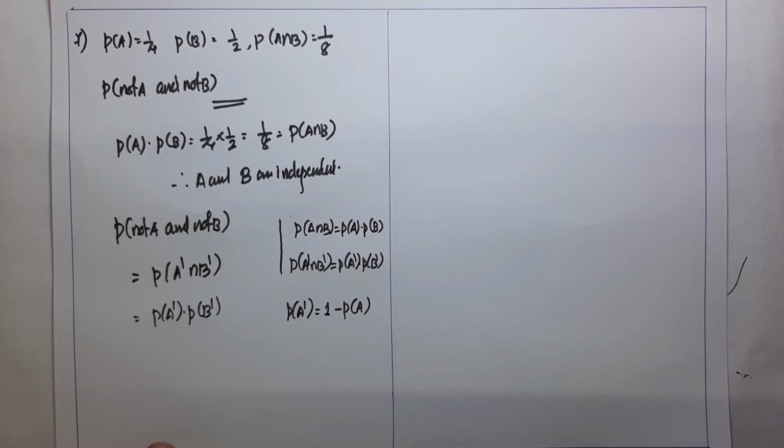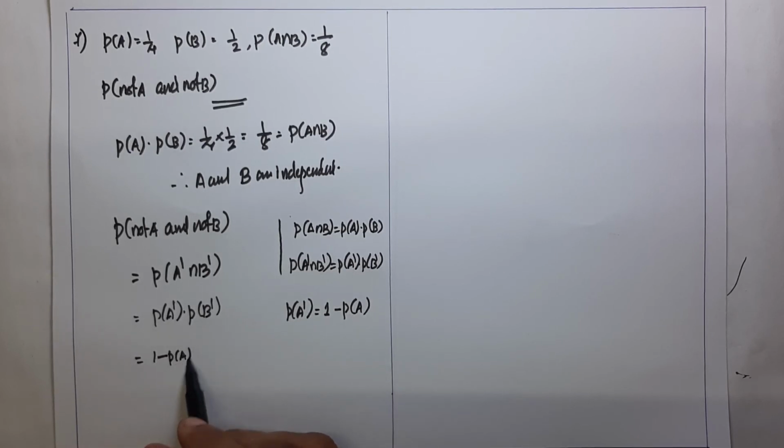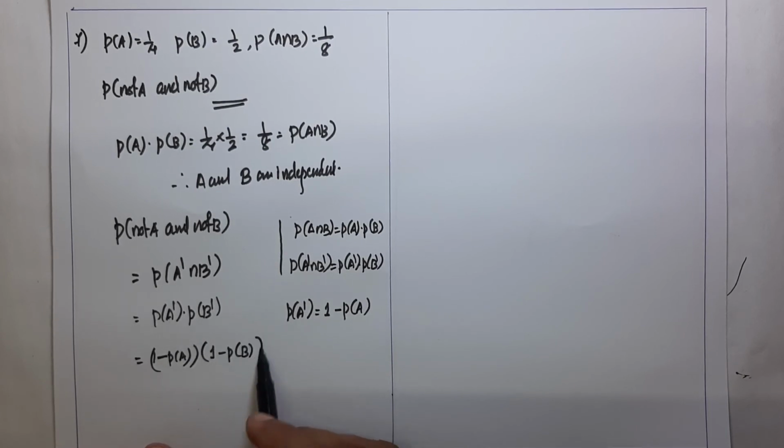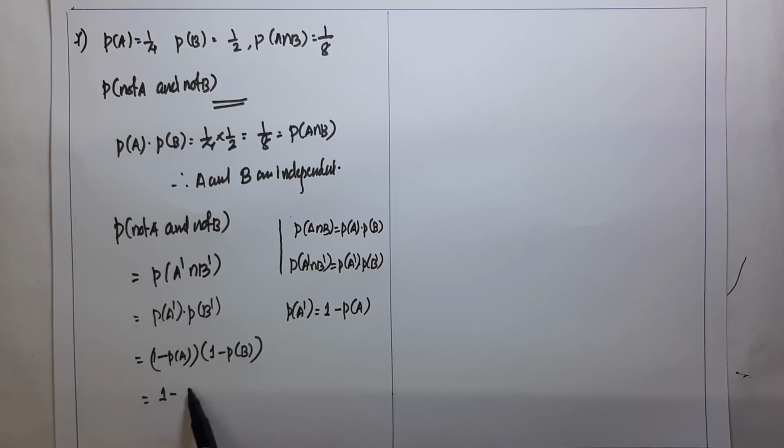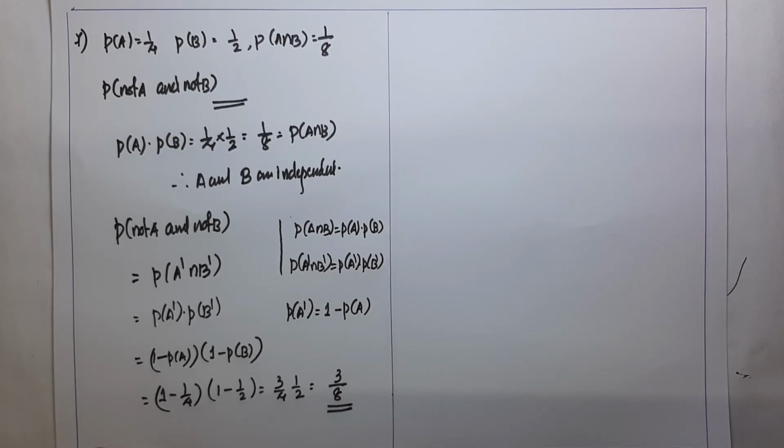That is, P of A complement is equal to 1 minus P of A, and P of B complement is 1 minus P of B. So it is 1 minus 1 by 4 into 1 minus 1 by 2, which is 3 by 4 into 1 by 2, and we get the answer 3 divided by 8.